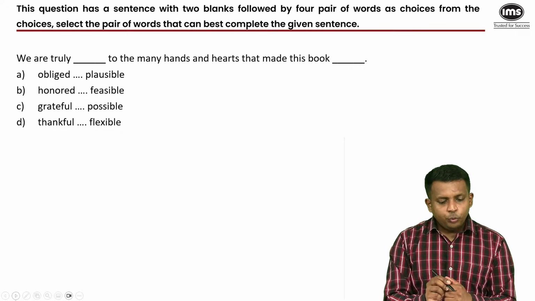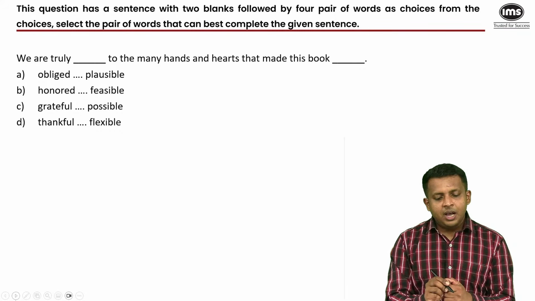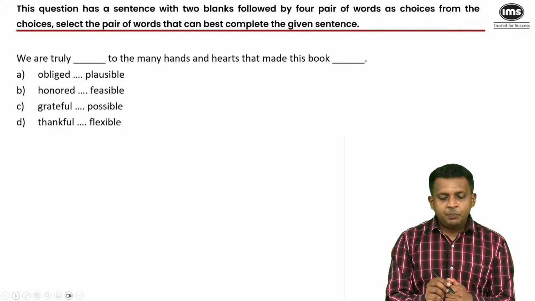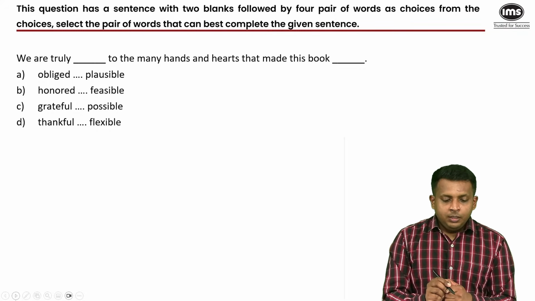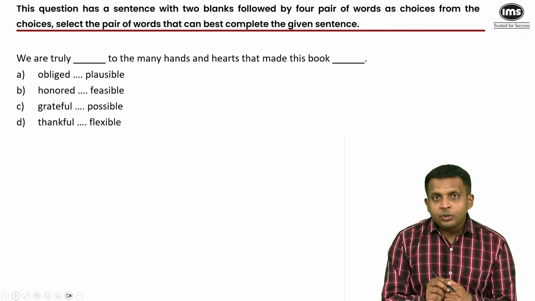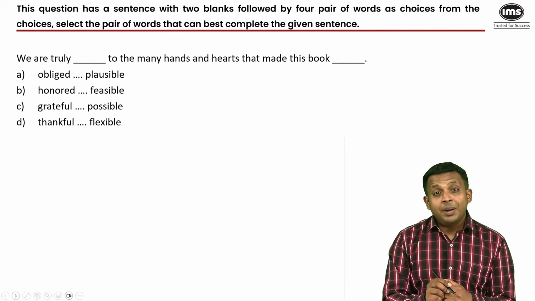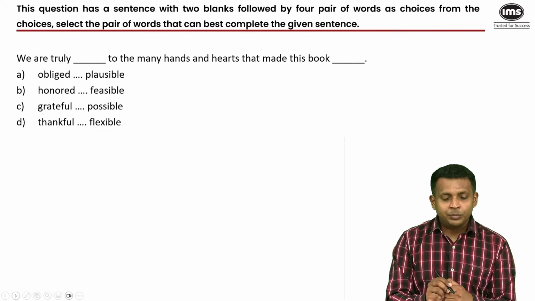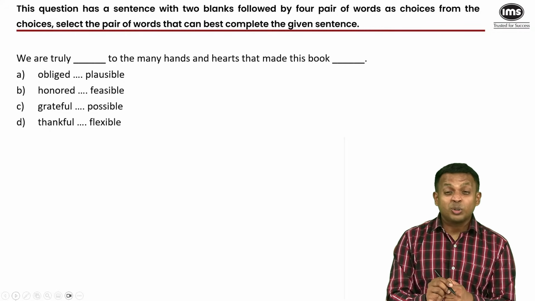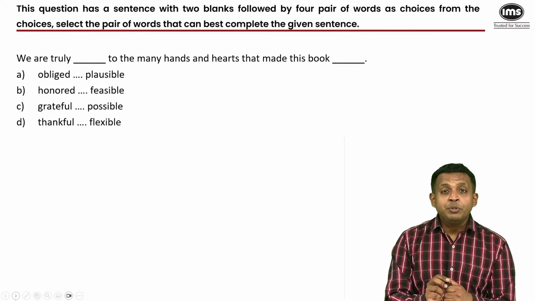Okay, so we are truly blank to the many hands and hearts that made this book blank. One more thing that you can do very well with fill in the blanks questions in vocabulary, something that you can also do with reading comprehension or critical reasoning, is frame shadow answers. Framing shadow answers is very useful in this question type.